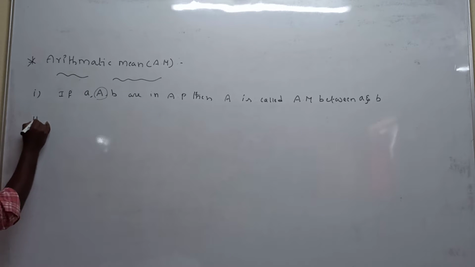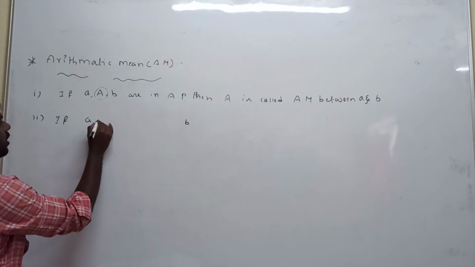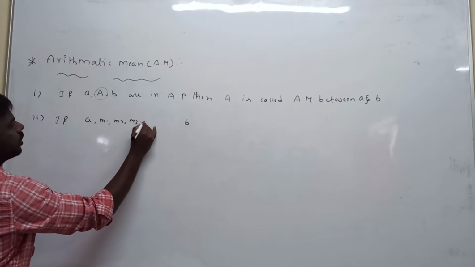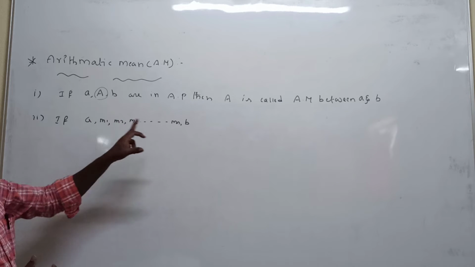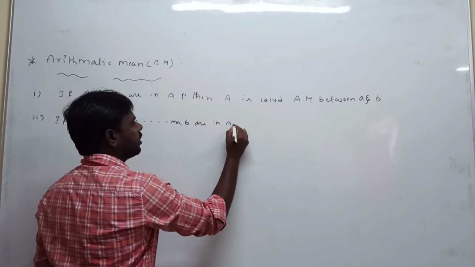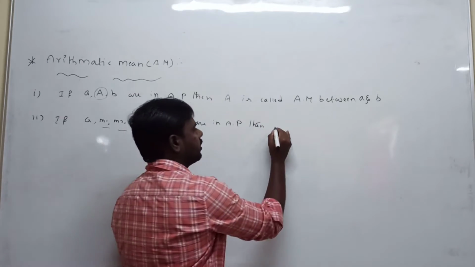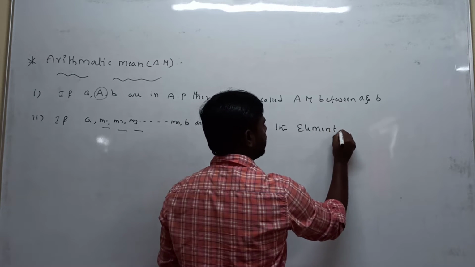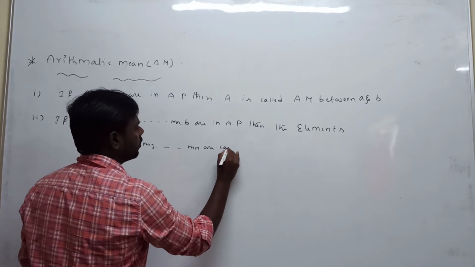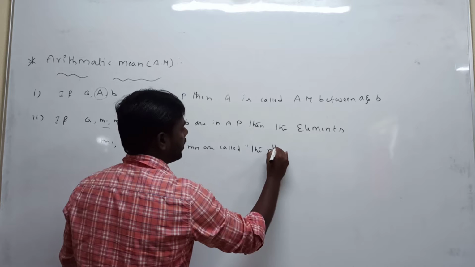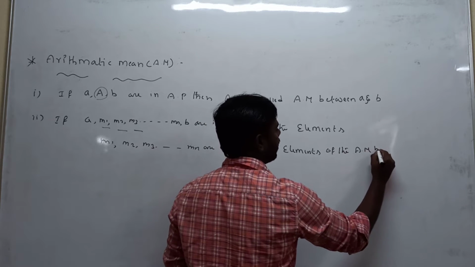Second condition. If in between a and b some elements are inserted, m1, m2, m3 and so on up to mn, and a, m1, m2, m3, up to mn, b are in arithmetic progression, then the elements m1, m2, m3 up to mn are called the n arithmetic means between a and b.